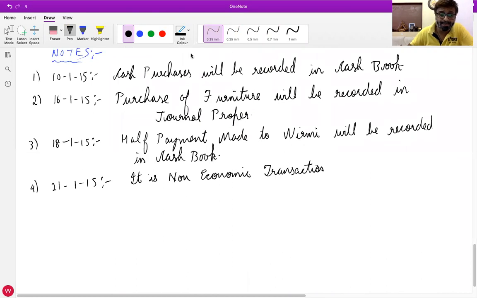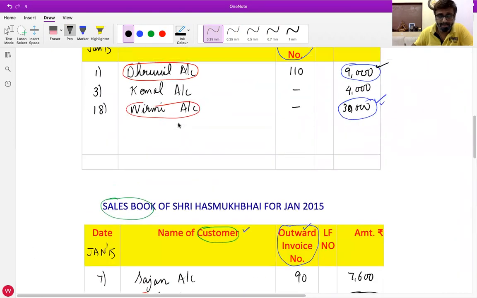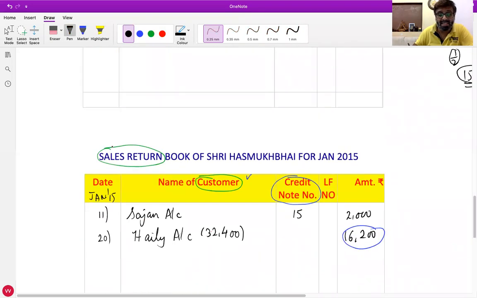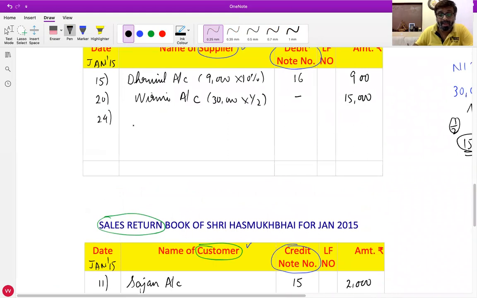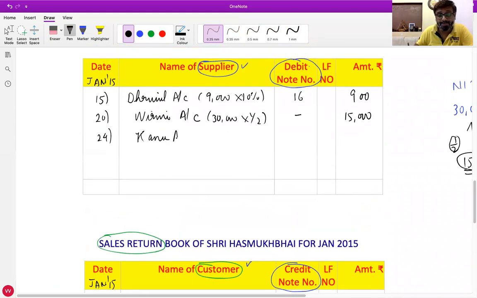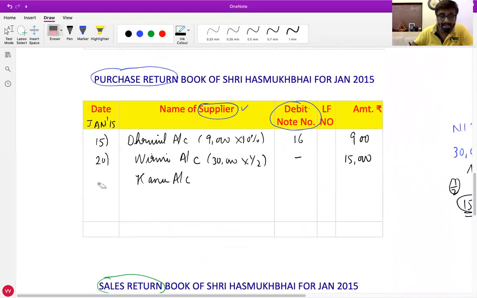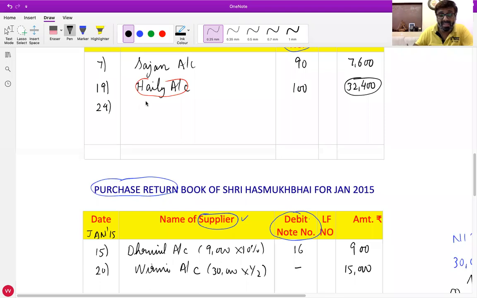Did you all understand this? Yes. Next. Now same goods are supplied to Kanu for his order. So now can I say we are selling to Kanu or not? Yes. So now we will record this in sales book. All of you write down in sales book, the date is 24. Name of customer, Kanu account.